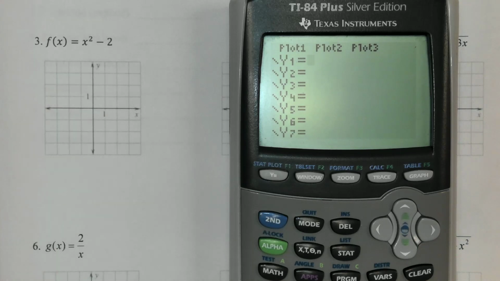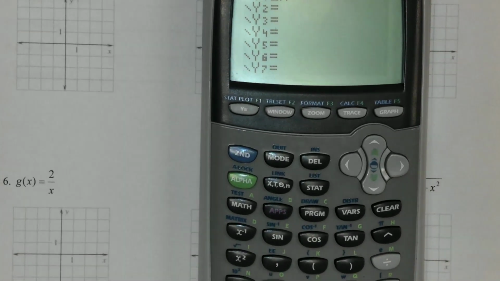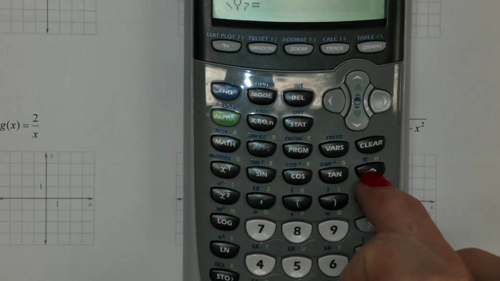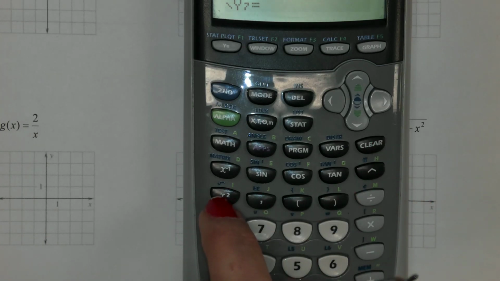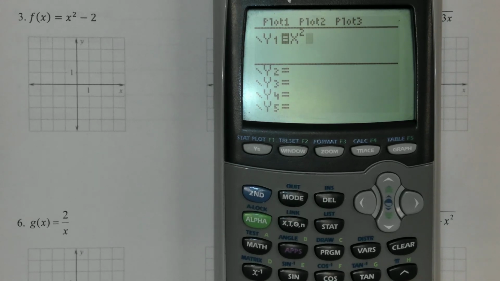It's going to be x squared minus 2. Your variable button is right here, so I'm going to hit that. In order to do a squared, you have 2 different options. You can either hit this button and then a 2, and that'll make it like to the power. You also have just a simple squared button, so you could hit that and you will just end up being squared. And then we have a minus 2.